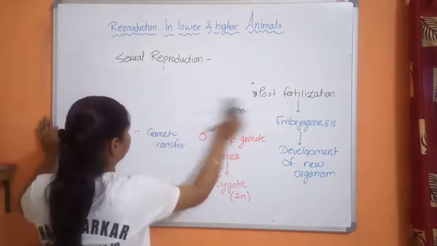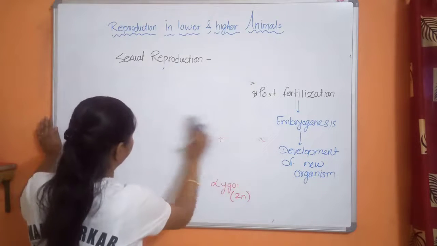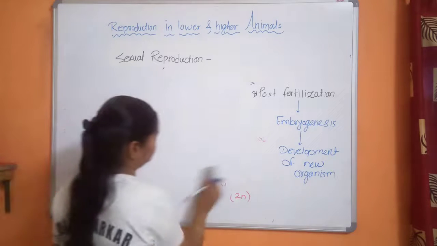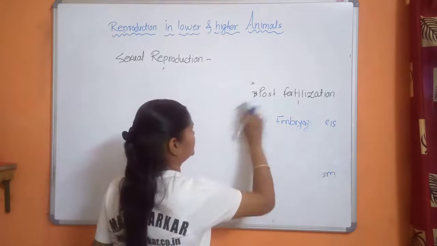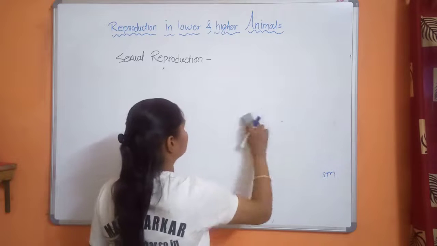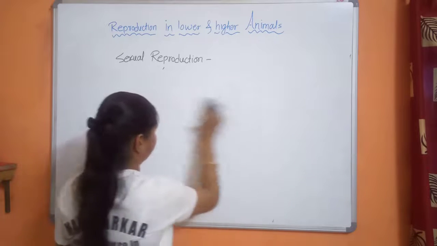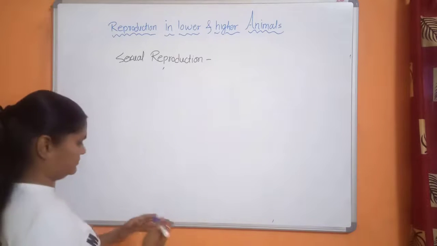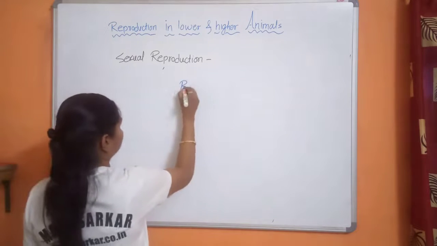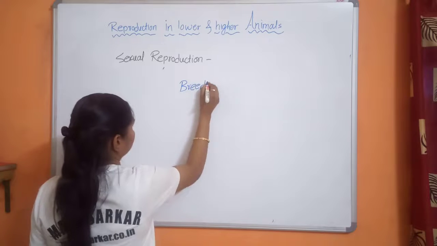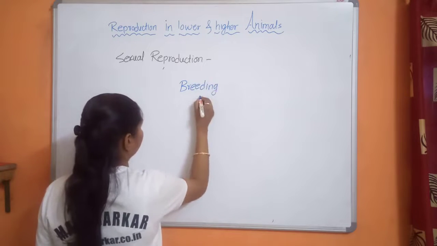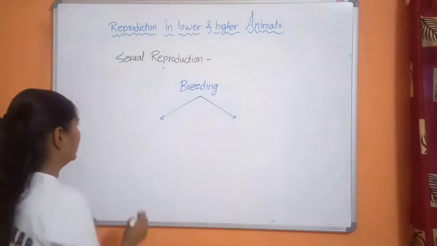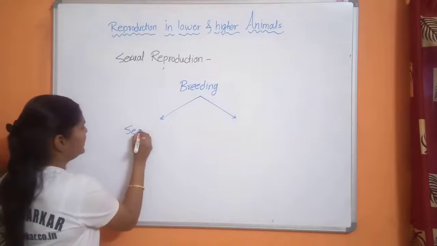Now breeding. In case of sexual reproduction, organisms are classified on the basis of their breeding seasons. On the basis of time, they are divided into two classes. Some are seasonal breeders.